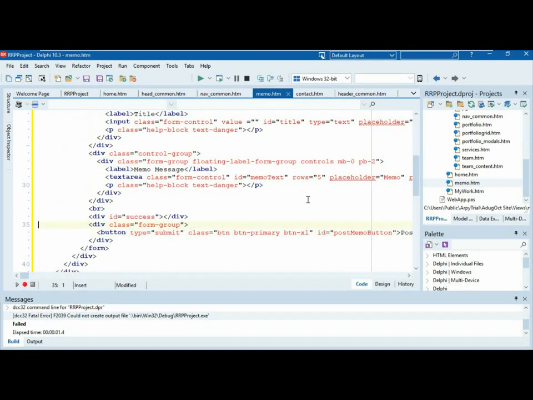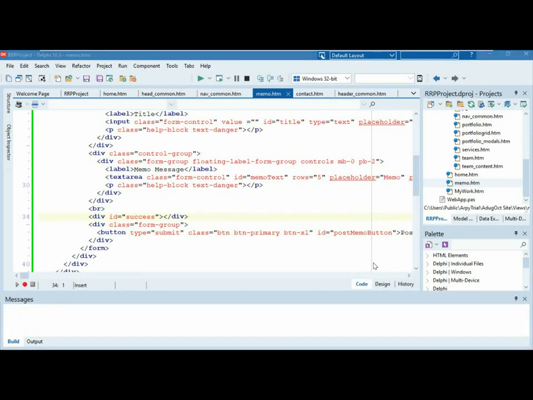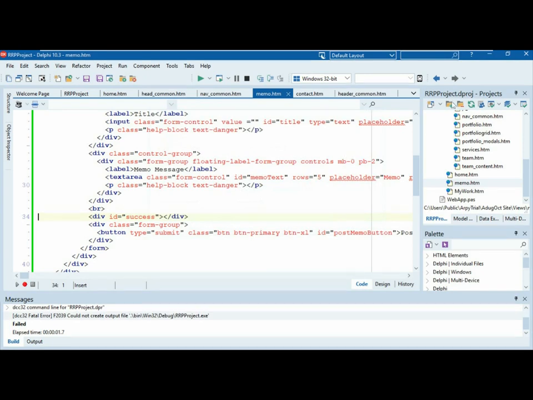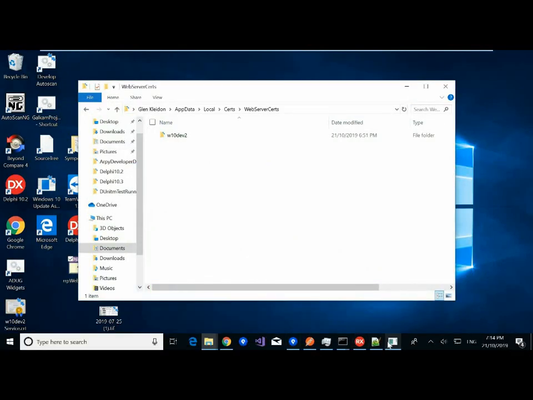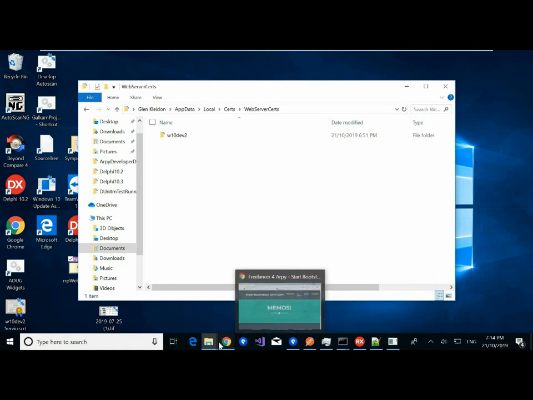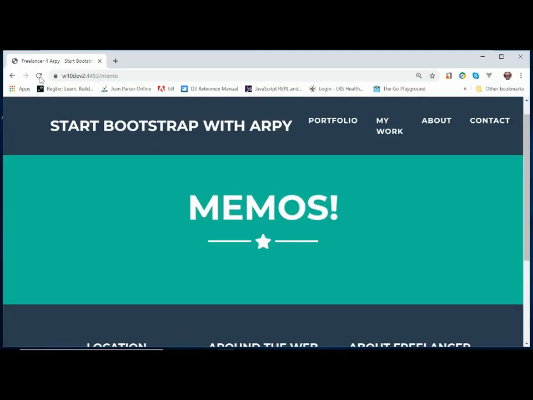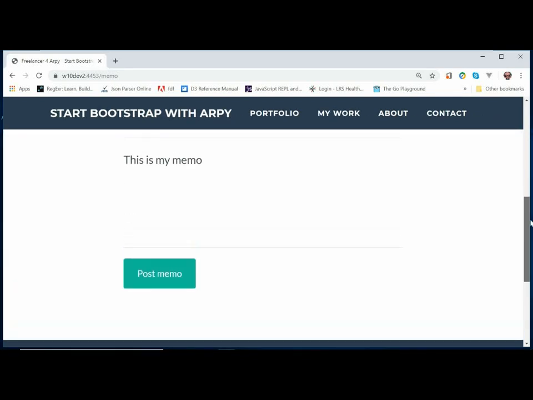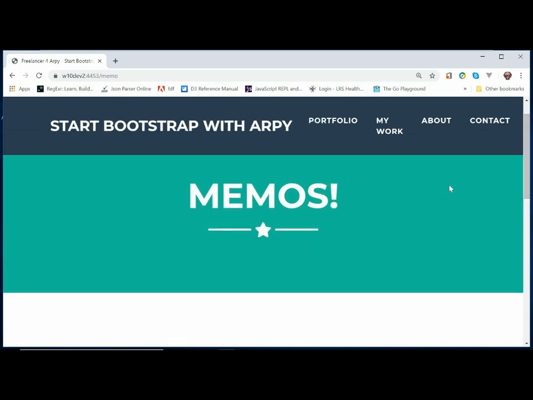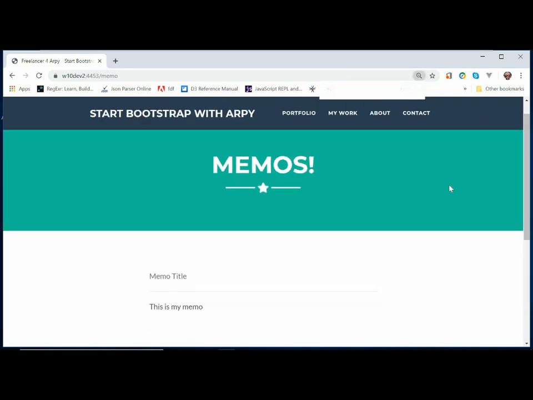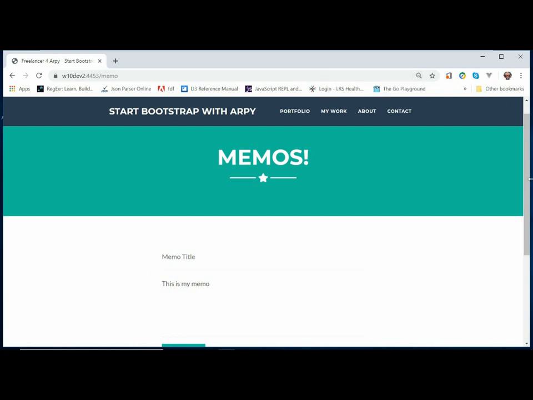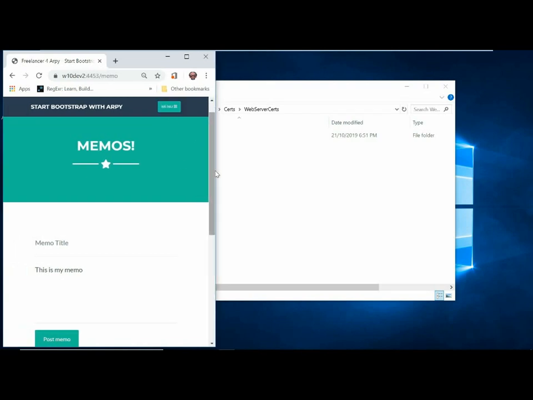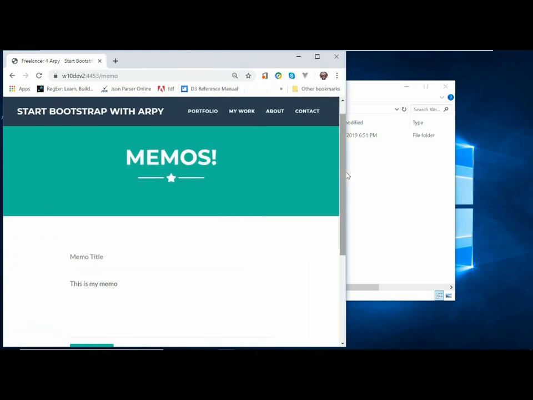Rightio. So let's see what we've got now. We're going to redeploy that. Again, web server still running. So all I'm doing is just using the pre-build events. Okay. And then I'm going to say, where's my web page? Here's our page as it was, and then if I click on the button to refresh, we now have memo and post memo. So that's our new page. Now that's a little bit big, so I'm just going to make it smaller so we can see. Okay, so that's our memo page, and you see that you don't have to do anything to do it. You see the little hamburger appeared automatically because that's just part of the template, so I don't have to do anything. Don't worry about it.